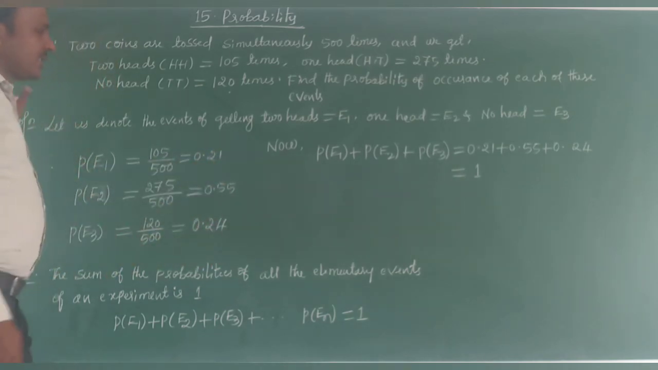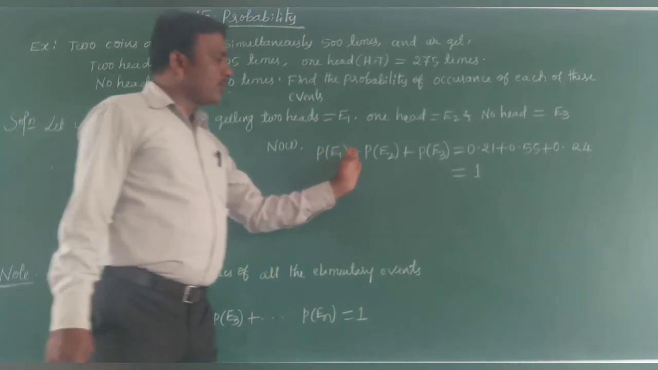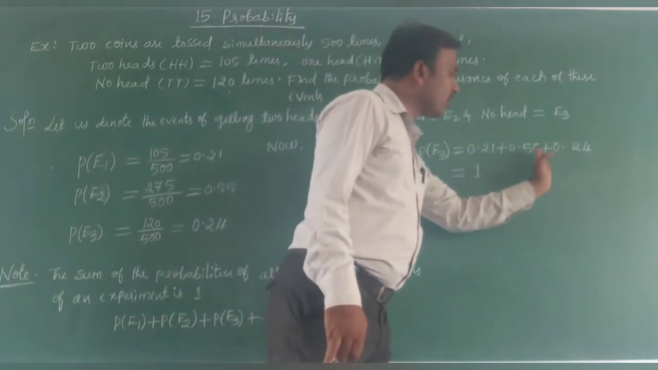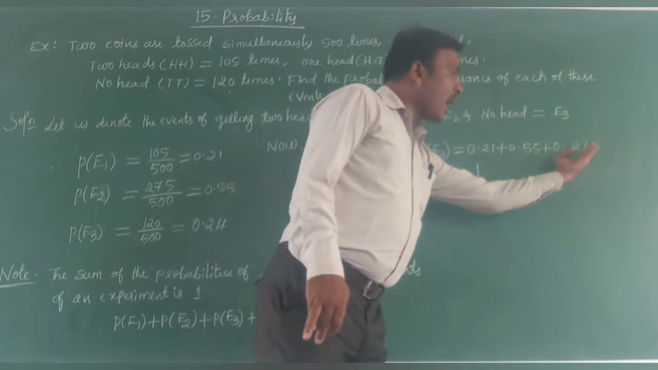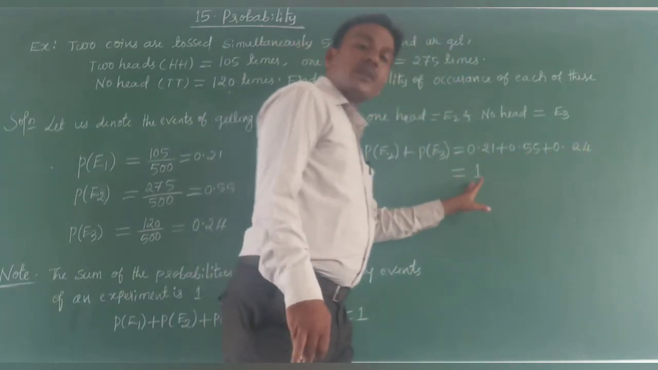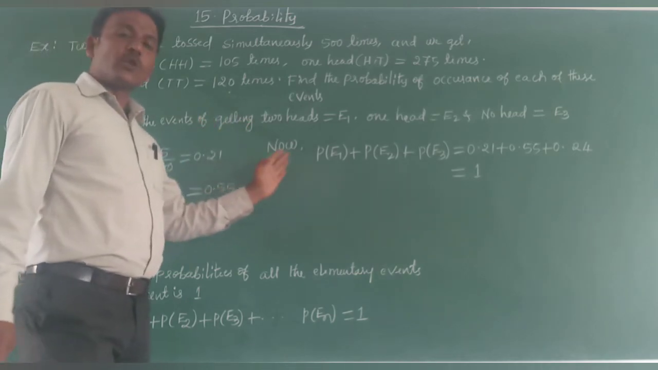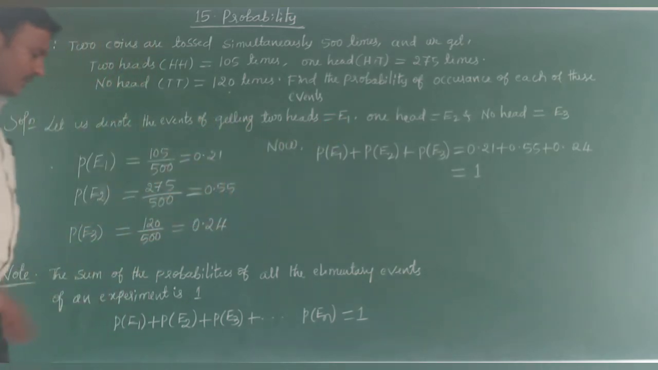Sum of these three: P of E1 plus P of E2 plus P of E3 is equal to 0.21 plus 0.55 plus 0.24. Add these three, it gives us 1. By seeing these two examples, not only these, there are so many examples given, you have to see in your textbook. We have to conclude.